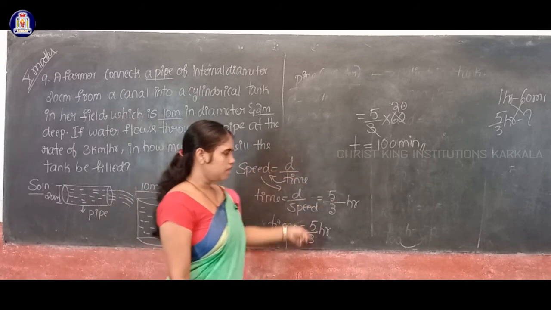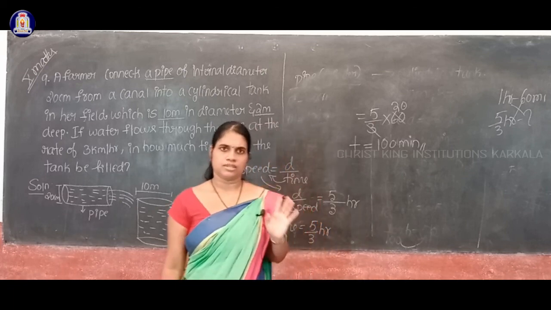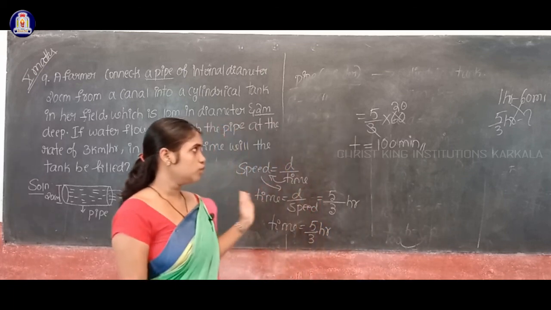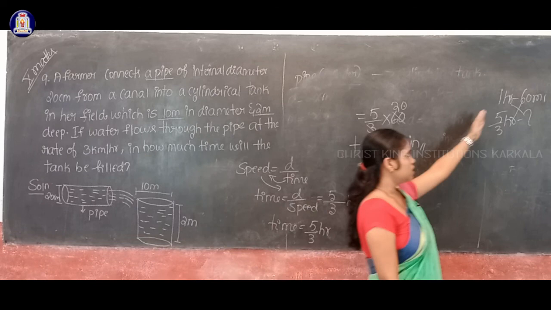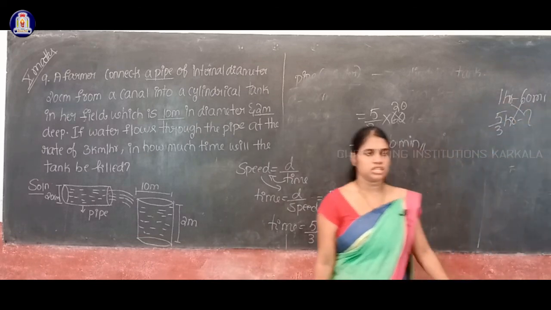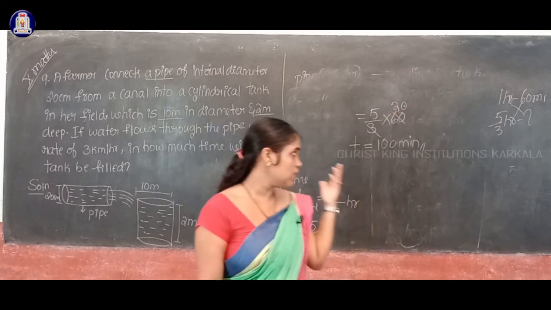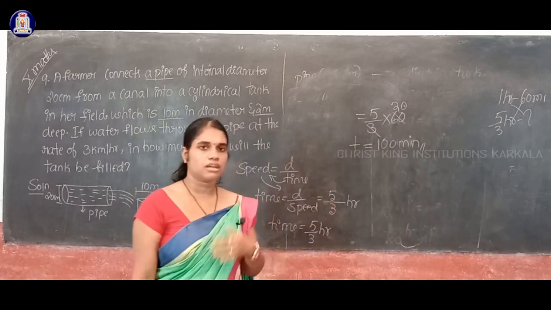Okay, so 5 by 3 hours is also correct, but convert this hour to minutes, that is best. Okay, so therefore how to convert? We know that 1 hour is equal to 60 minutes. So therefore 5 by 3 hours means how much minutes? Multiply 5 by 3 with 60. You will get the value, that is 100 minutes. This is the required value.